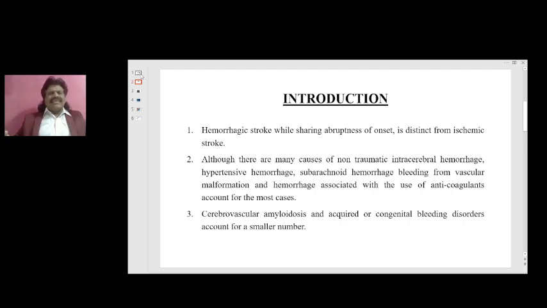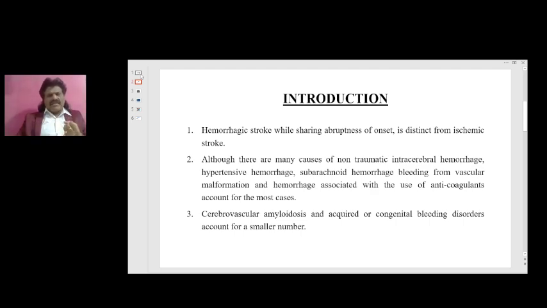Usually we see in elderly, they might have suffered some trivial injury, they might have even forgotten it, that must have torn a small vein and there will be slowly blood oozing out. So subdural hematoma, especially chronic subdural hematoma, may present over a long time, especially in elderly with a history of trivial injury and a history of dementia. All we need to do is to do imaging, take out the hematoma by taking a neurosurgeon's help, and the person becomes alright. So these are all the common causes of hemorrhagic stroke.